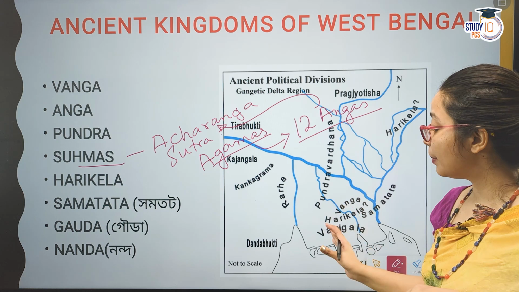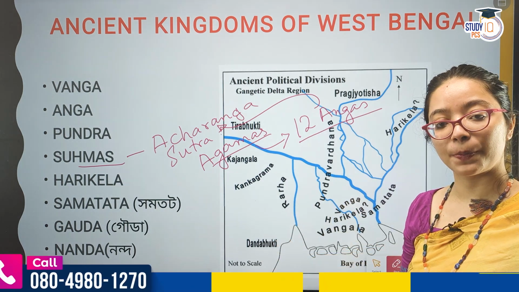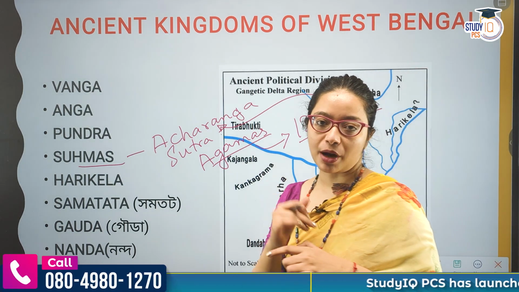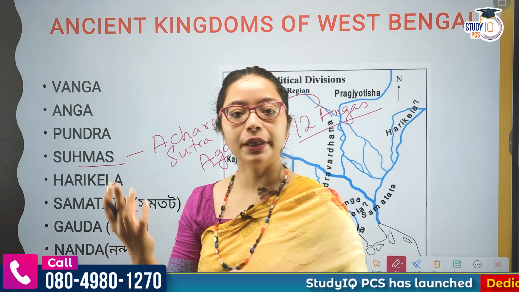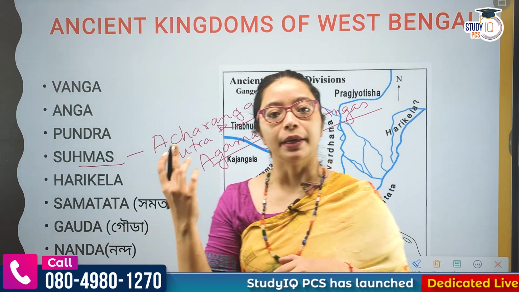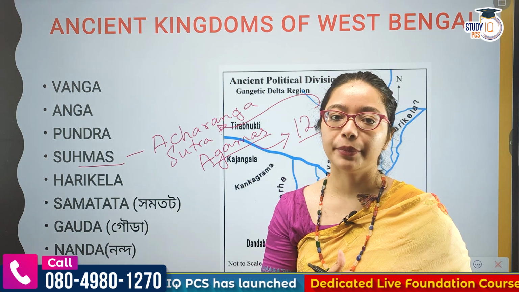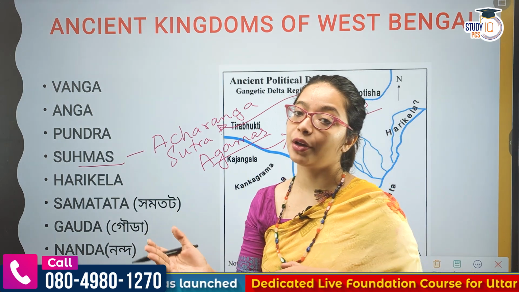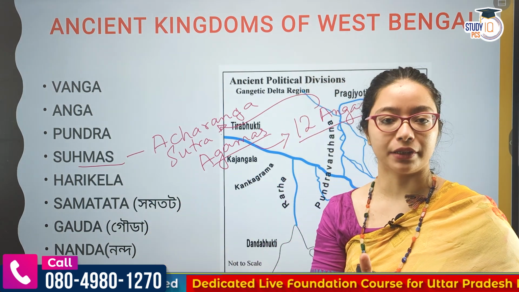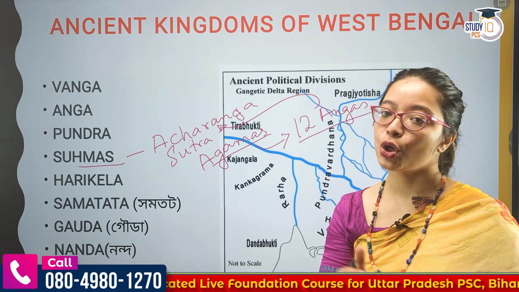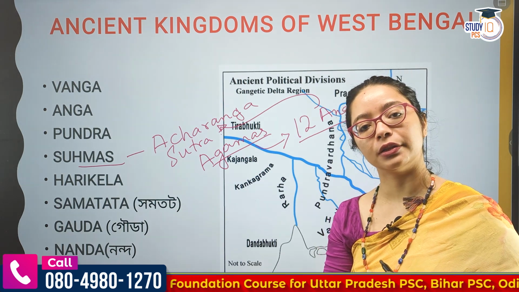They were in the west of Bengal. They were part of Bardhaman, Hugli, Medinipur, then 24 Parganas, extending till the Bay of Bengal. Basically this is the west of Bhagirathi. West of Bhagirathi the Suhmas were ruling.